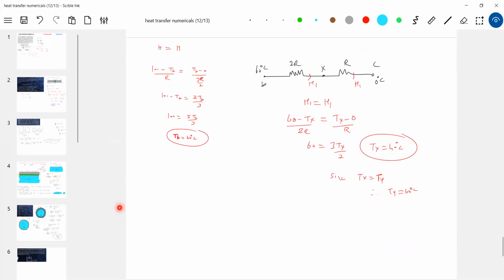Okay, similarly, only thermal conduction, what happens? Radiation is very simple, straightforward.